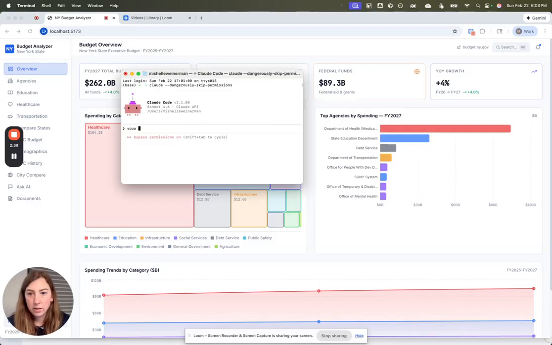And let's say you are a state budget analyzer.